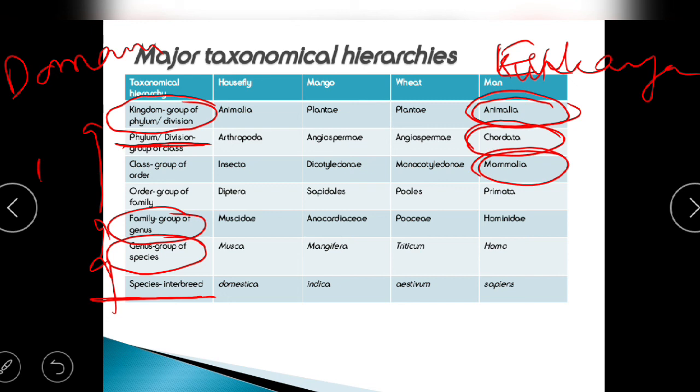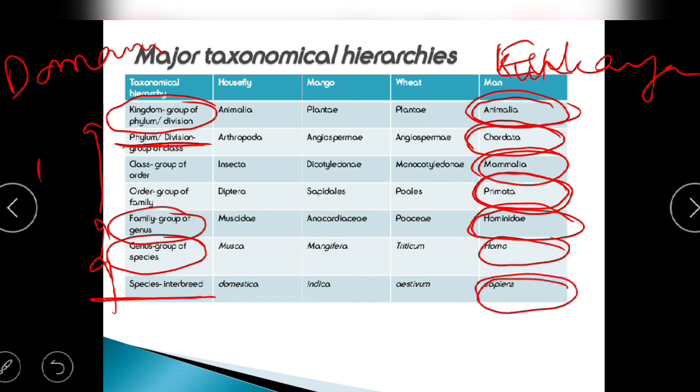So we are going to be considering the Primata. Man belongs to the order Primata. Then it belongs to the family Hominidae. And finally we see that the genus is Homo and the species is sapiens. So here we are just trying to minimize the differences between them.